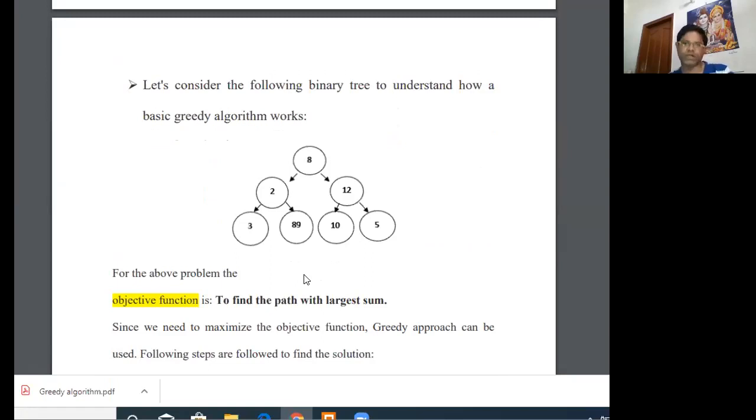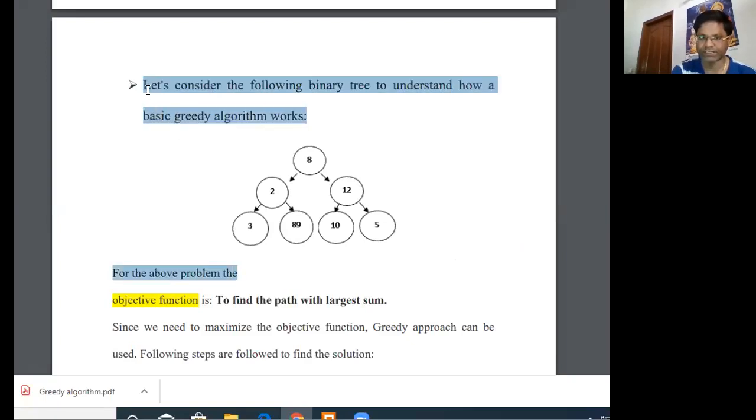Out of the feasible values, you start constructing the solution so that it may reach the desired goal of the problem. So this is the basic understanding about the greedy algorithm, and I hope you all understand it.